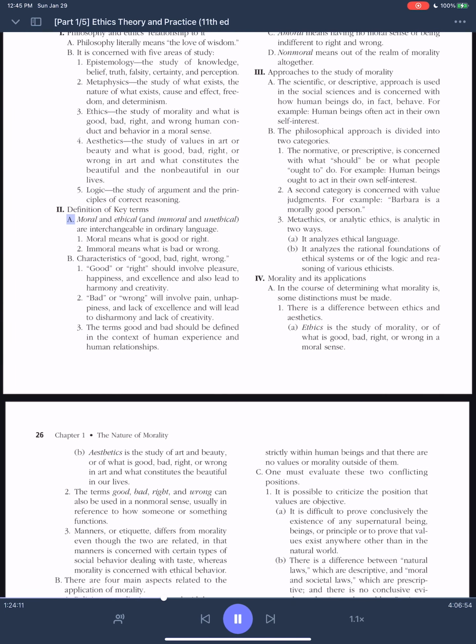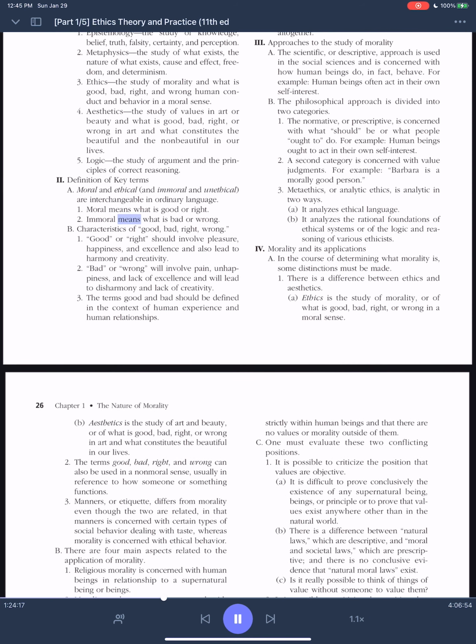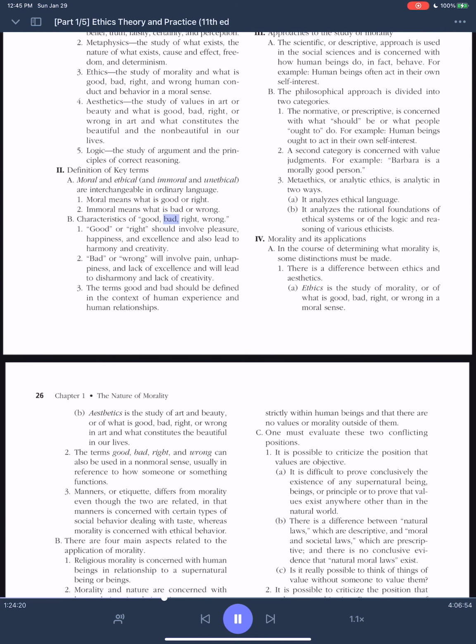2. Definition of key terms. A. Moral and ethical, and immoral and unethical, are interchangeable in ordinary language. 1. Moral means what is good or right. 2. Immoral means what is bad or wrong. B. Characteristics of good, bad, right, wrong.